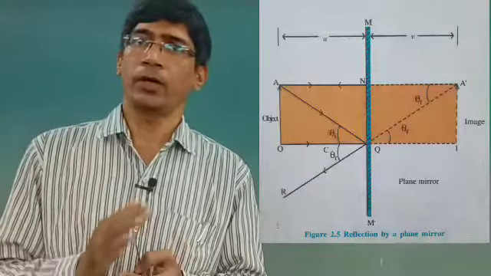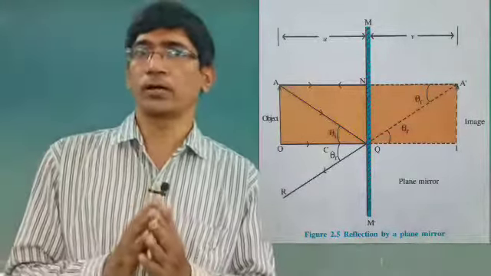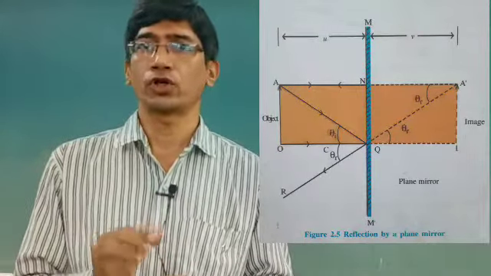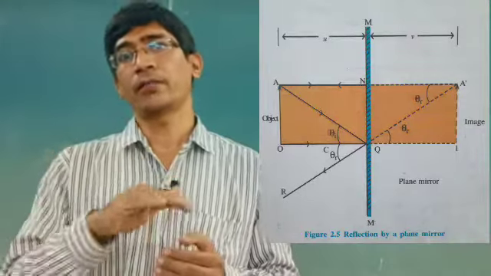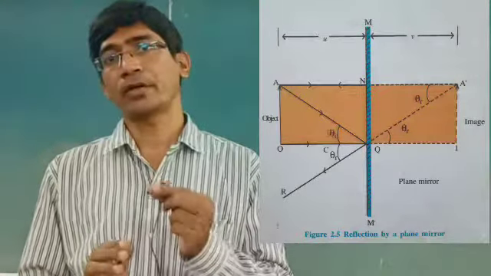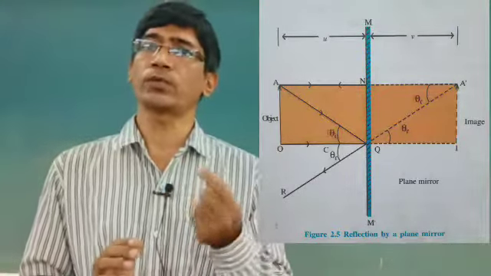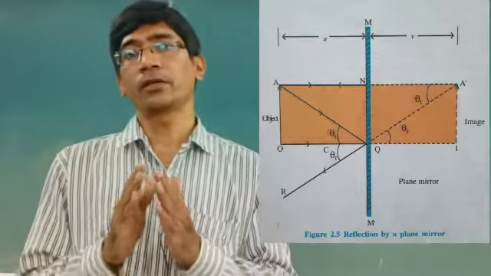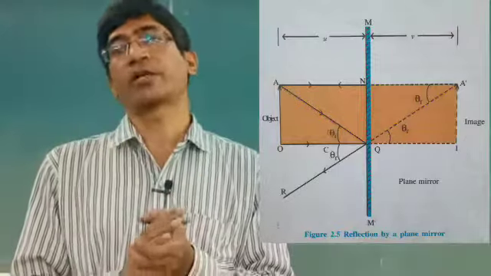So we get the image of the object due to the plane mirror, which is erect, virtual, behind the mirror, and the size of the image is the same as the size of the object. In this way we get the reflection by the plane mirror.